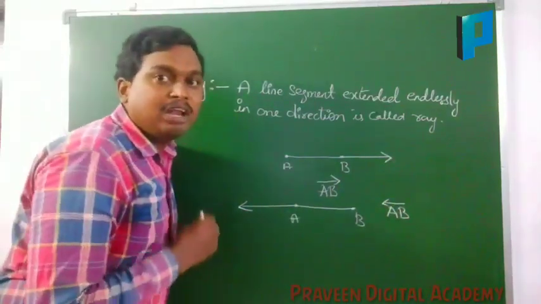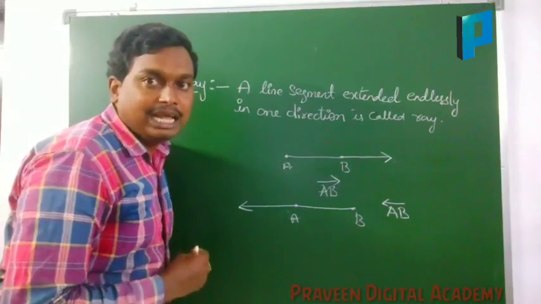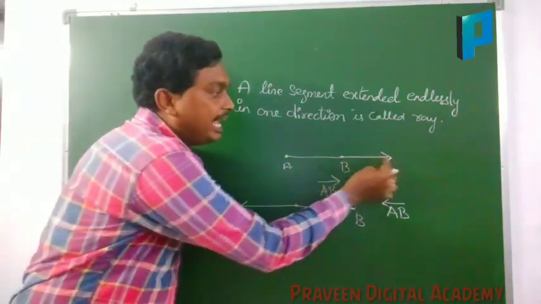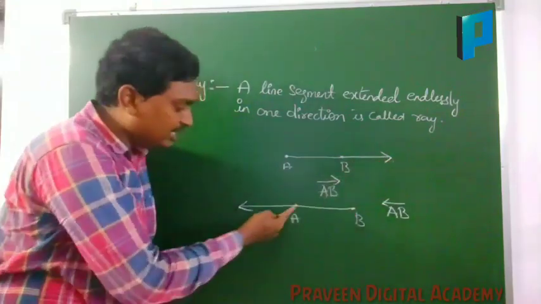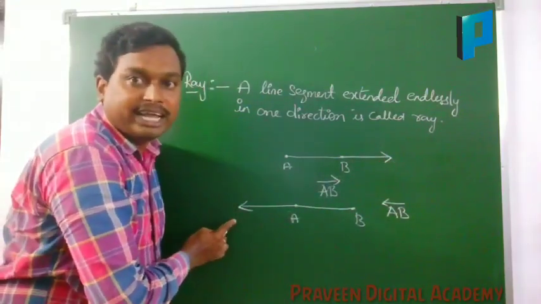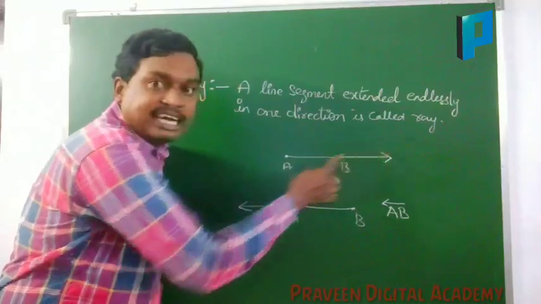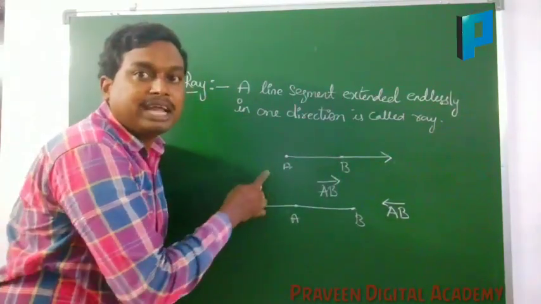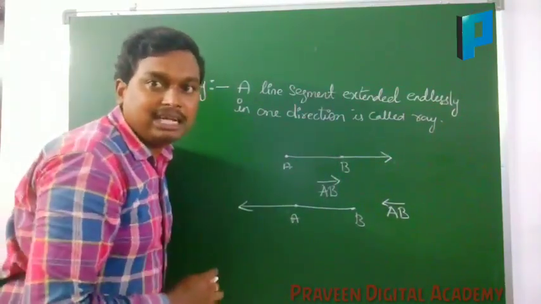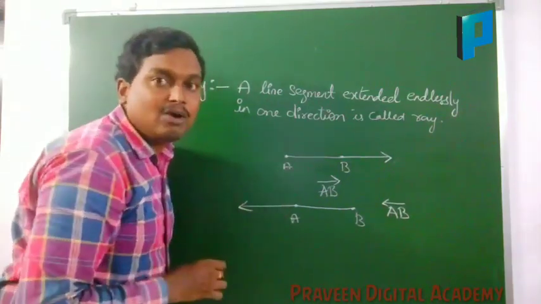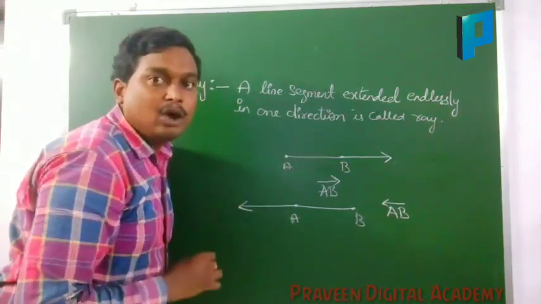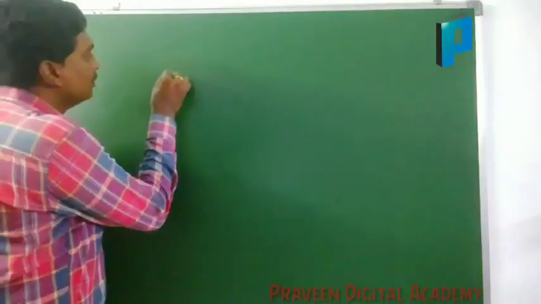A ray will not have a fixed length. Why? Because a ray is extending in one direction. Here also it is extending in one direction. Here also it is extending in one direction. So the ray will not have a fixed length, and a ray will not have breadth, will not have thickness.